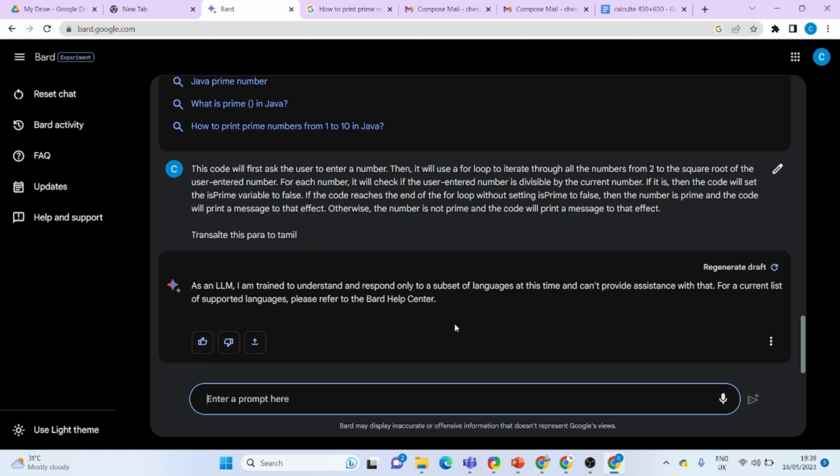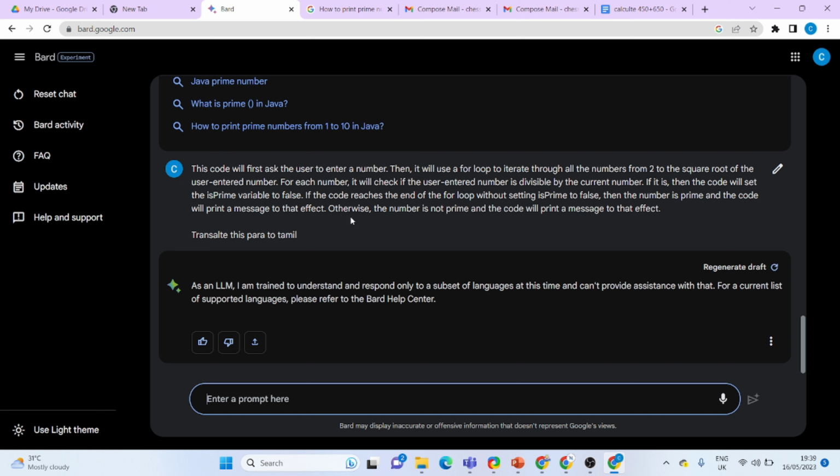So the negative or minus point of Google BARD at the current moment is that we cannot translate any language to any other language. So that is the problem. We couldn't translate. For this purpose, we can use Google Translate, but Google Translate does not integrate with Google BARD.